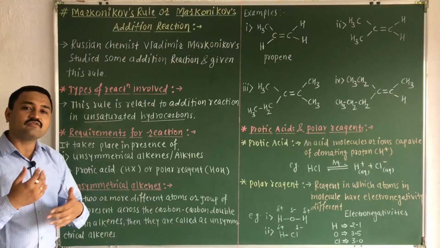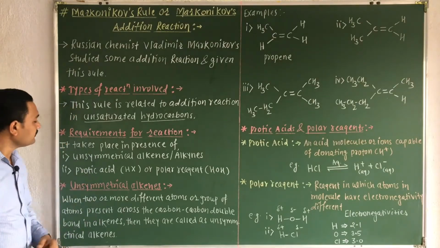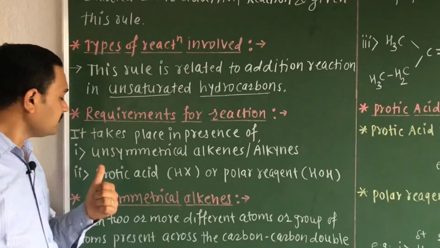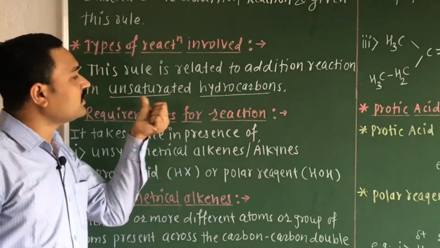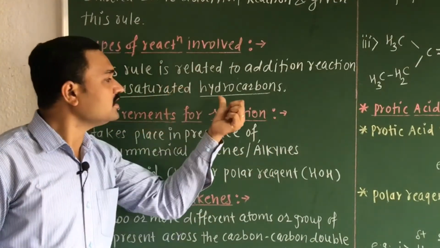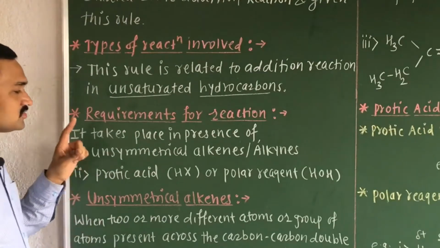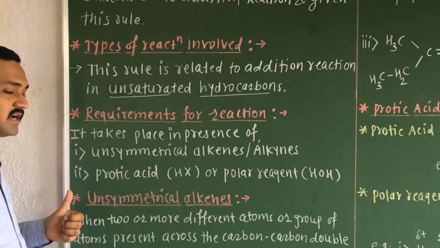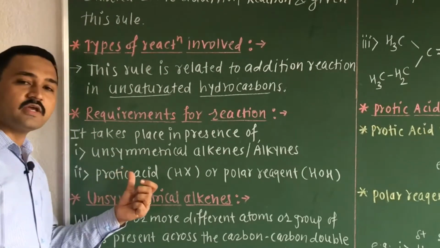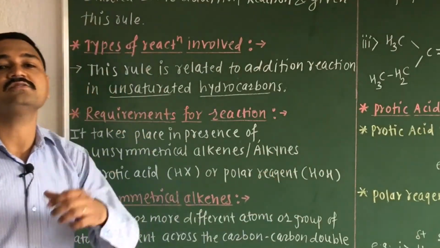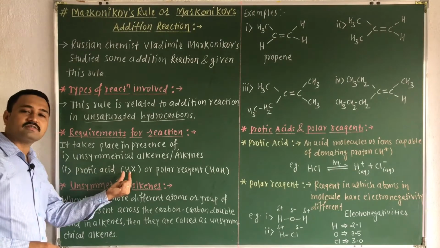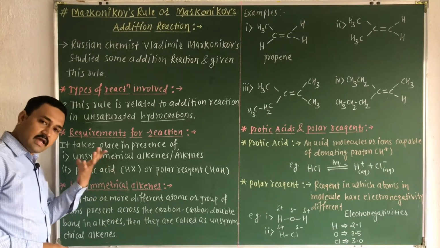Now what are the requirements for this reaction? Remember, this reaction takes place in the presence of unsymmetrical alkenes or alkynes. That's why we have used the word unsaturated hydrocarbons here. This is the first requirement, and the second is the presence of a protic acid, or you can use polar reagents also, such as water. All halo acids are protic acids.